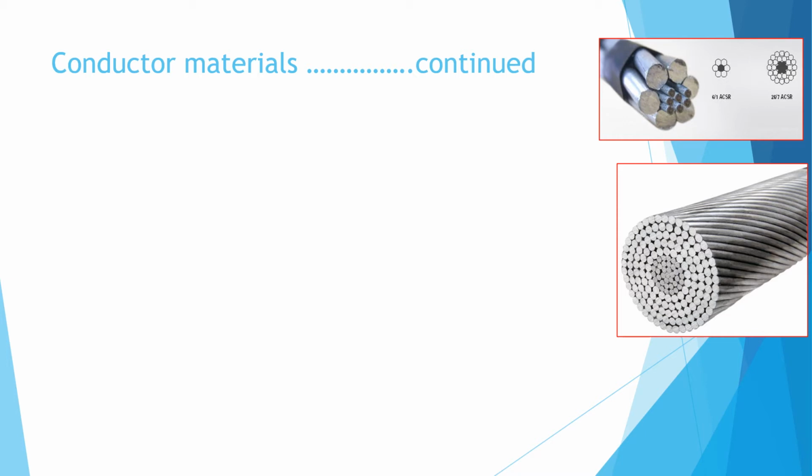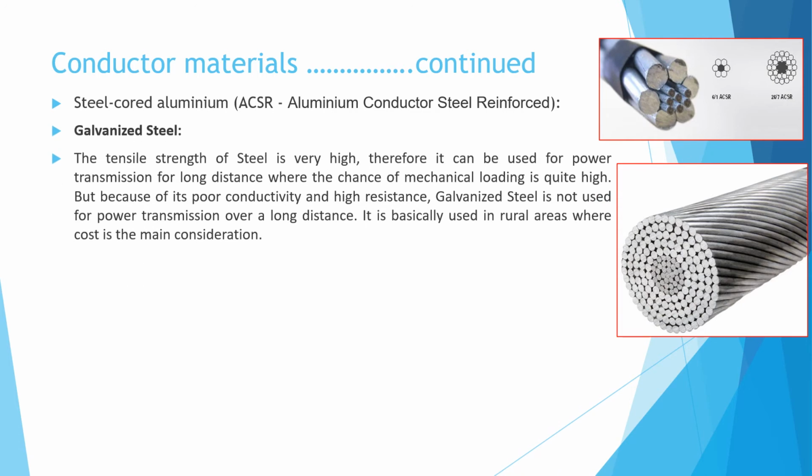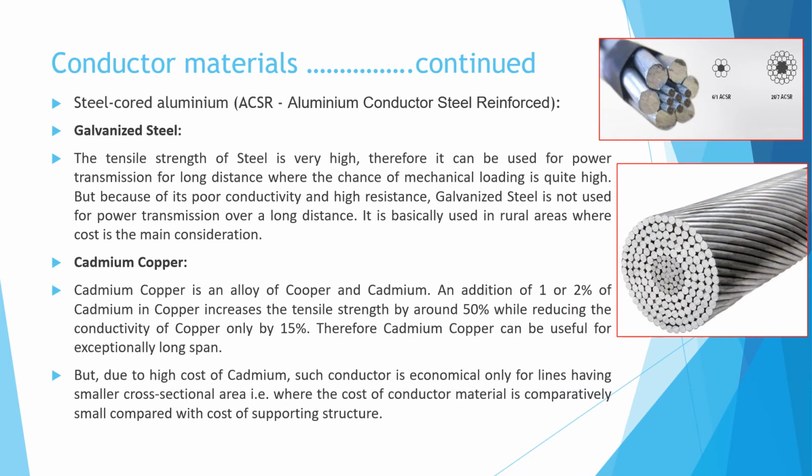So here at the center, one single conductor, around it 6 conductors of copper, and then around that bigger diameter aluminium conductors are placed. Those are known as steel cored aluminium conductors. That is known as ACSR, aluminium conductors, steel reinforced. Galvanized steel is also used for transmission line, and cadmium copper are also used.